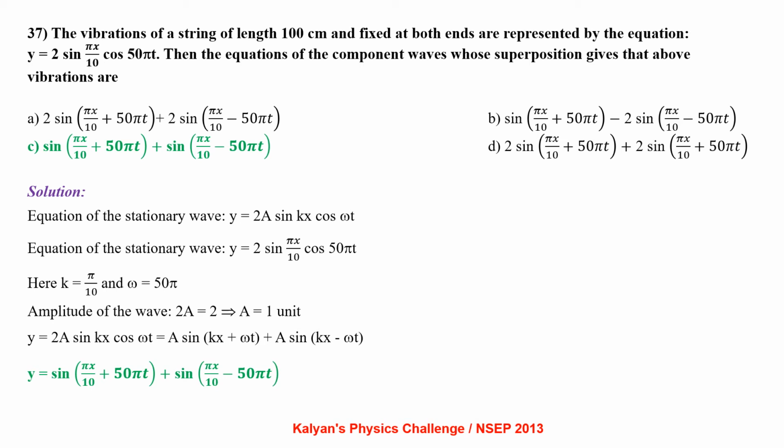Amplitude of the wave 2a equal to 2, from which you get a equal to 1 unit. y equal to 2a sin kx cos omega t can be written as a sin(kx plus omega t) plus a sin(kx minus omega t) from trigonometric identities. So the component waves are y equal to sin(pi x by 10 plus 50 pi t) and sin(pi x by 10 minus 50 pi t).